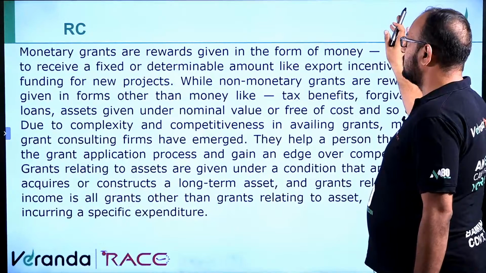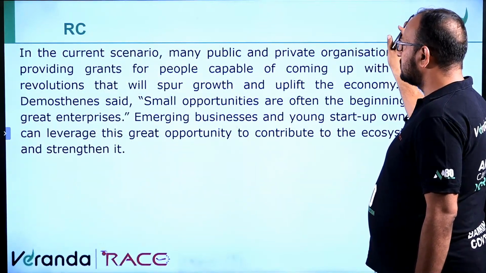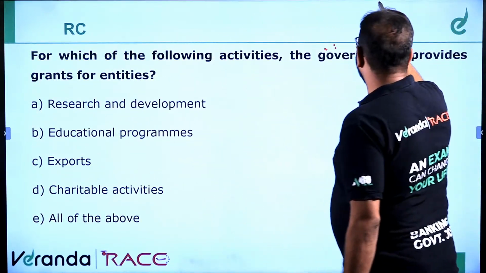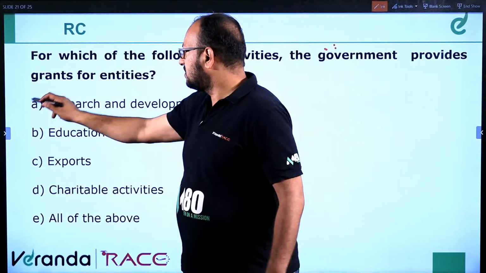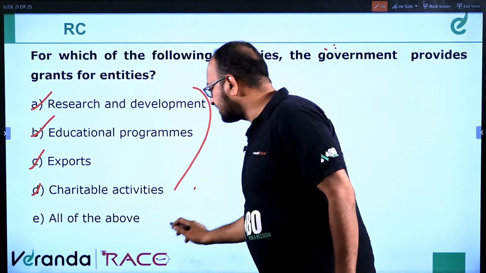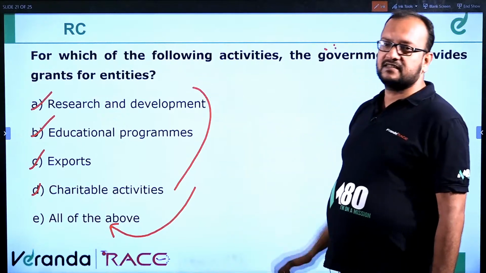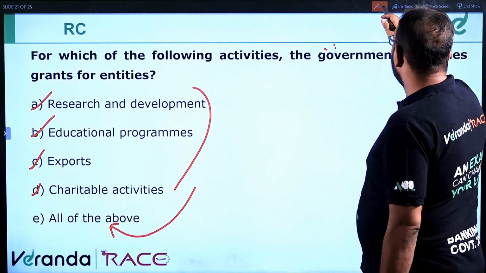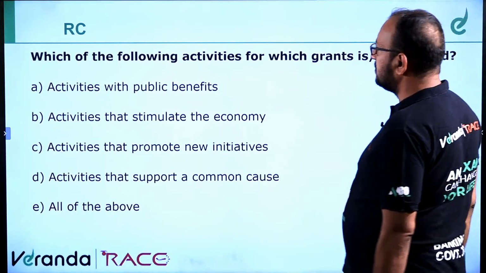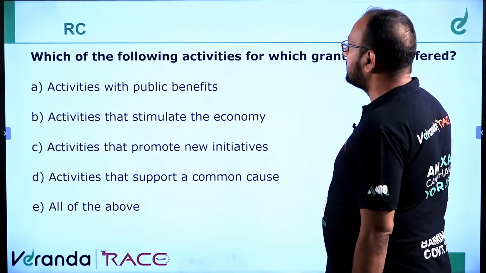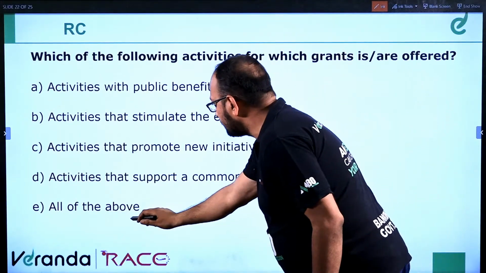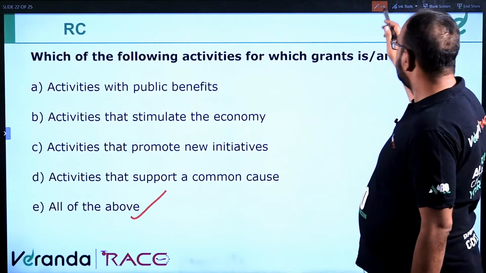Wonderful. Because 2 options are matching, the answer will be all of these. Research, exports, charitable, all of these will be the answer. So all of the above is the answer. All are correct. Let's see the next question. For which of the following activities are grants offered? Activities with public benefits, activities that stimulate the economy, activities that promote new initiatives. This is the correct answer, right? All of the above. Clear? Moving ahead.